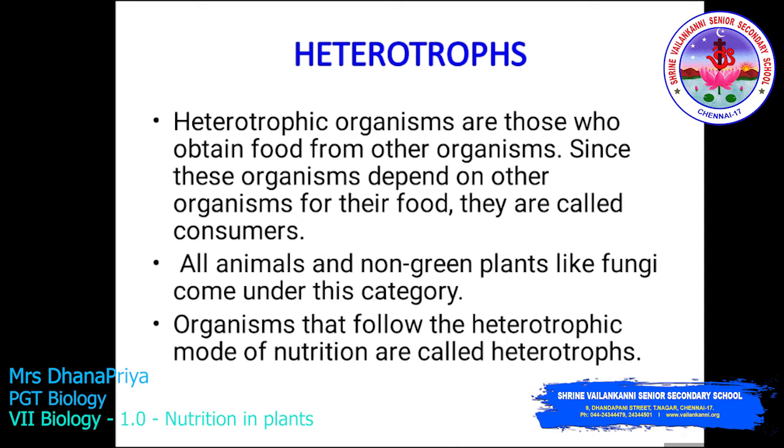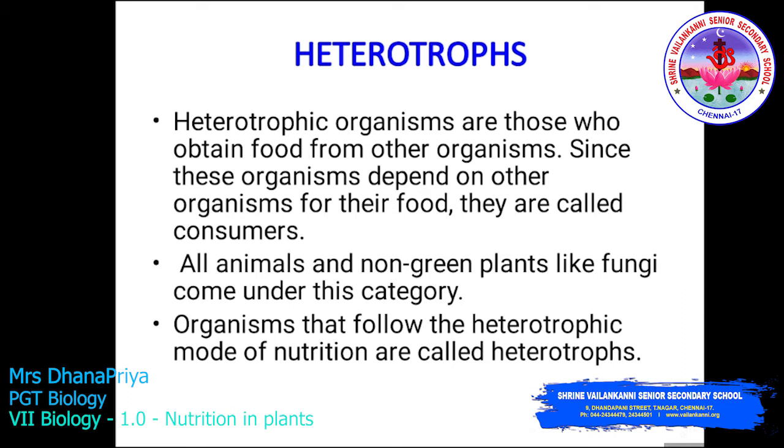Heterotroph. Heterotrophic organisms are those which obtain food from other organisms. Hetero means different nourishment. So searching for food refers to heterotroph. Since these organisms depend on other organisms for their food, they are called consumers. Plants are generally called producers because they are producing their own food.